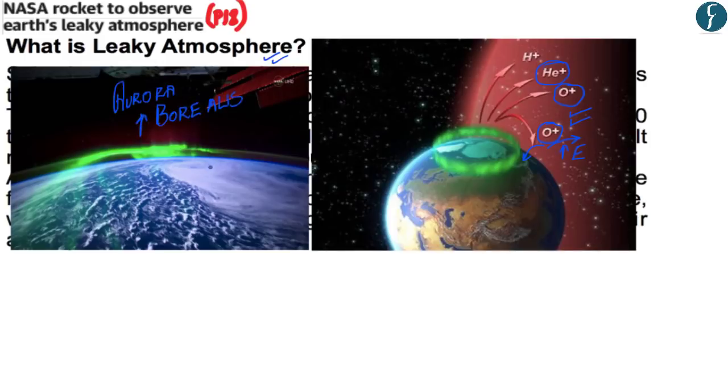Now an aurora, which is sometimes referred to as polar lights or northern lights, is typically seen in high altitude regions around the Arctic and Antarctica. And it has been considered that auroras play a fundamental role in the process of atmospheric escape, whereby planets including Earth gradually leak their atmosphere into space through the process of aurora.